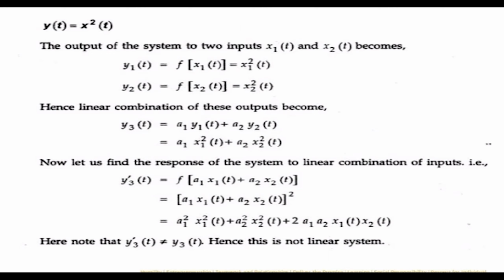Can you please tell me, if instead of x1 square it is only x, then what is going to happen? This is x1 and x2. A1 into x1 plus a2 into x2. Similarly, if I substitute a1 into x1 plus a2 into x2, because there is no square, my left hand side and right hand side will both be the same, and hence the system will be linear. However, when it comes to x square, the system is non-linear.